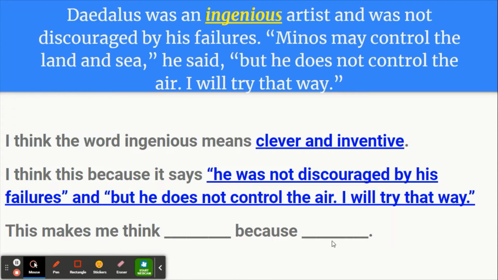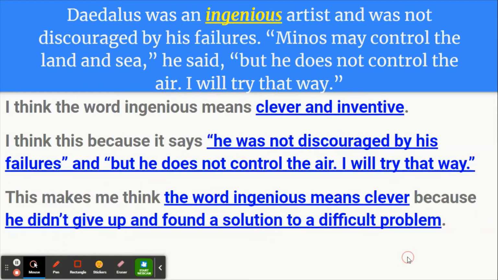And then in this blank here, you'll just put it all together and explain your answer. So let's take a look at that. It says, this makes me think the word ingenious means clever. And see, I took that right back to our inference because he didn't give up and found a solution to a difficult problem. So that is how you complete a written response for a word inference.